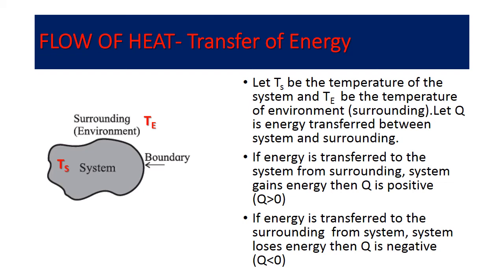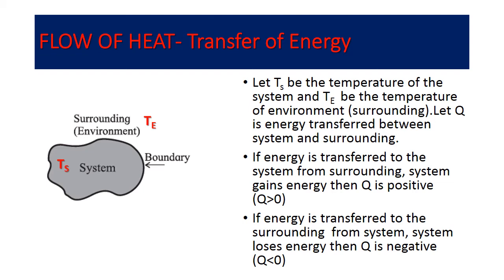If we consider the temperature of the system is less than the temperature of the environment or surrounding, then the amount of heat Q is transferred from the surrounding to the system. The system gains energy. In that case, Q is positive, or you can say Q is greater than 0.